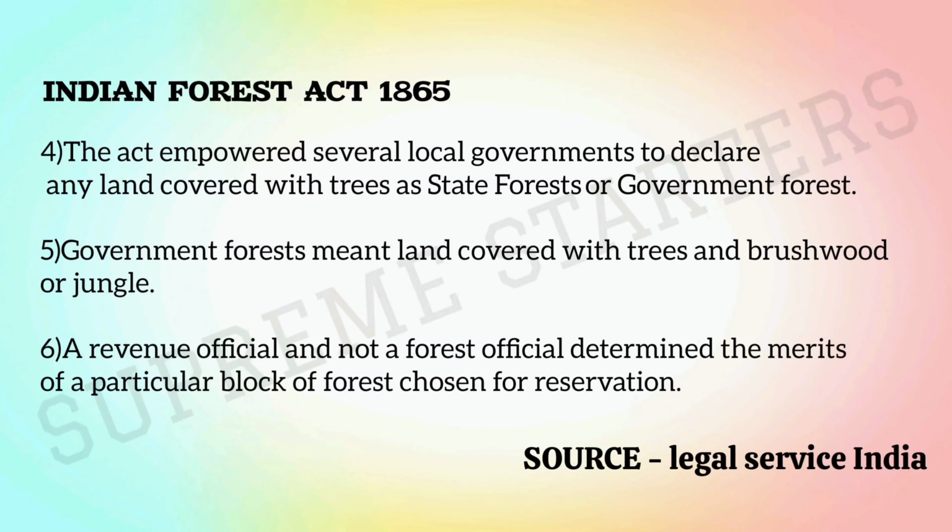Also, it allowed local governments to declare any land as a forest, state forest or government forest. See here, the local government, meaning the collector himself, can declare any land covered with trees as a state forest or government forest. For example, if one particular area is covered with trees, and that area acts as a hindrance for the development of railways, then the collector can declare that smaller part consisting of trees as a forest, and they can easily sweep out those trees, so that they can easily develop the forest produce and the railways.